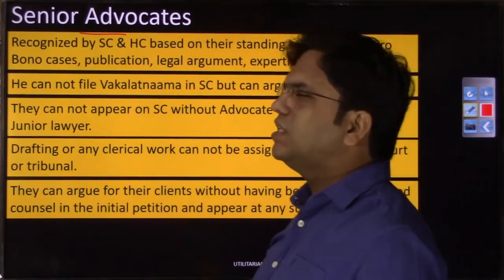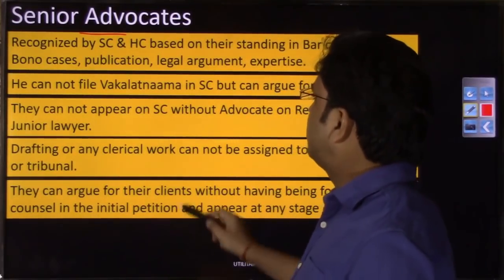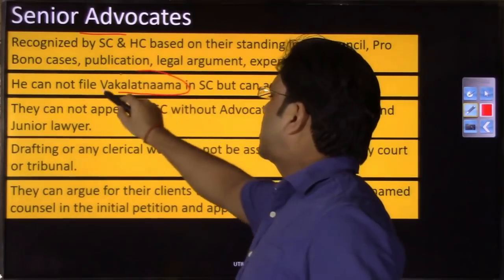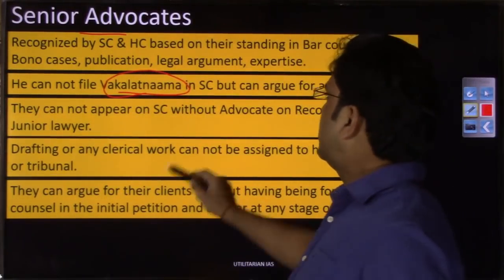Once you have been awarded the senior advocate post, thereafter you need not file this vakalatnama, right? This is an Urdu word, right?